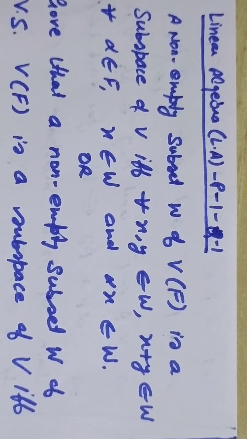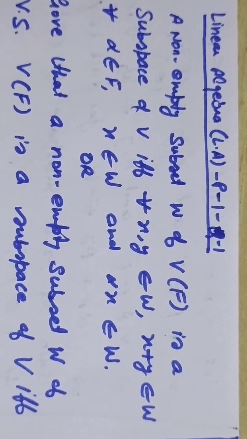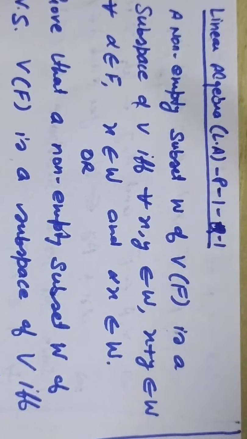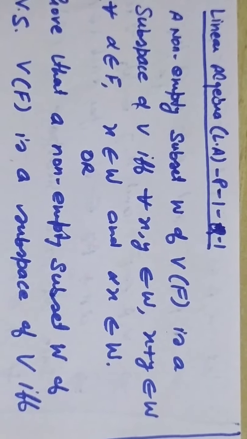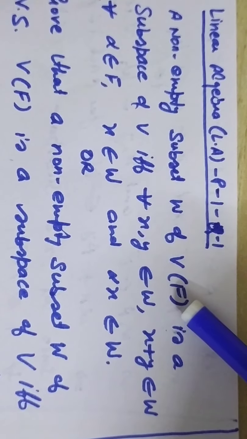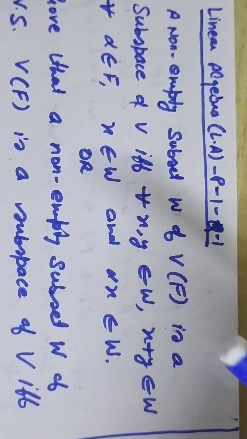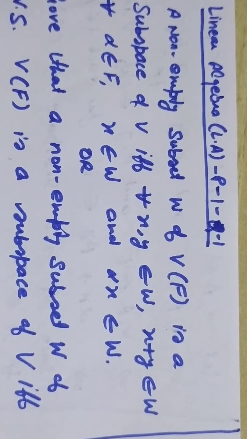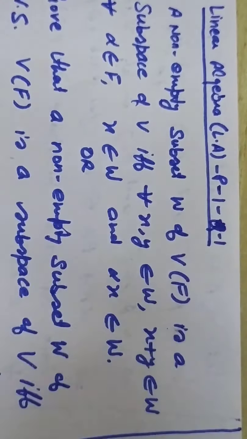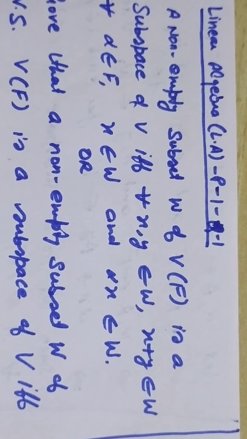Today I start with the linear algebra first paper question 1. So this will be the notation: linear algebra, LA paper 1 question 1. The first question in paper 1 is: a non-empty subset W of a vector space V(F) is a subspace of V if and only if for all x, y belonging to W, x plus y belongs to W, and for all alpha belonging to F and x belonging to W, alpha x belongs to W.